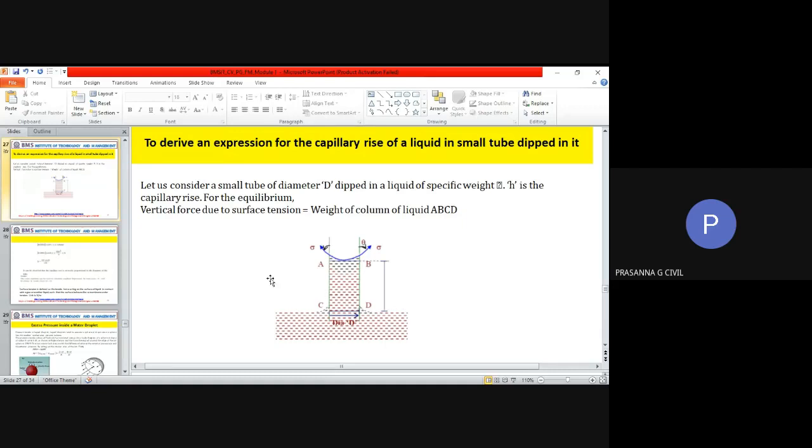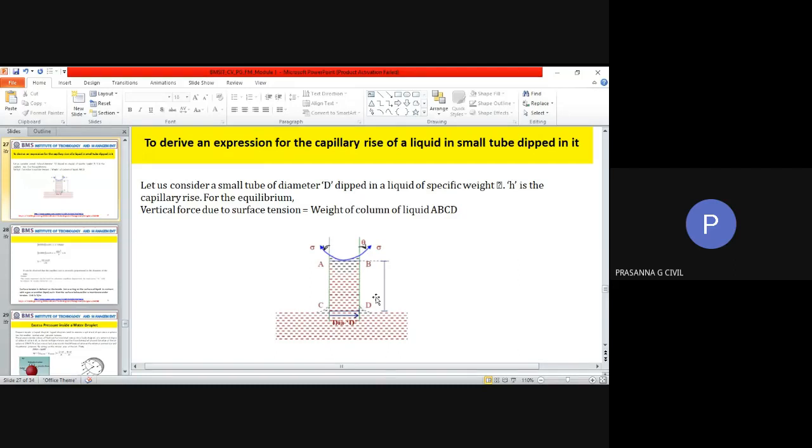So now in this picture, we have the surface tension acting here, and this is your angle of contact, and this is the h. Okay, now we will consider the weight of liquid in this part of the tube. So we have the area of the tube here, h, and rho into g, that is the density of the liquid into g.